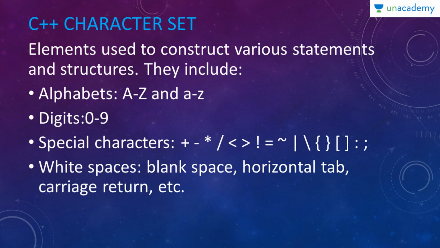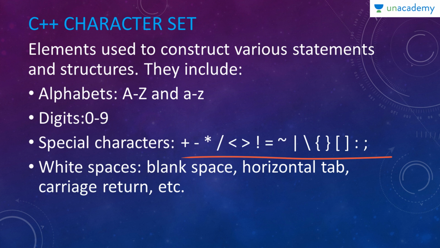Next, let us start with the C++ character set. Elements used to construct various statements and structures are called the C++ character set. For that, we use many character sets. For example, an alphabet. Alphabet includes capital letters from A to Z and small letters from a to z. And then we use digits, which are from 0 to 9. And there are many special characters like plus, minus, asterisk, slash, angular braces, equal to, tilde, and many other special characters in C++.